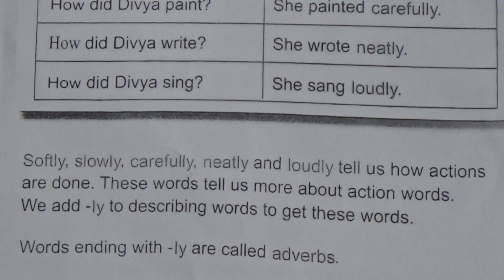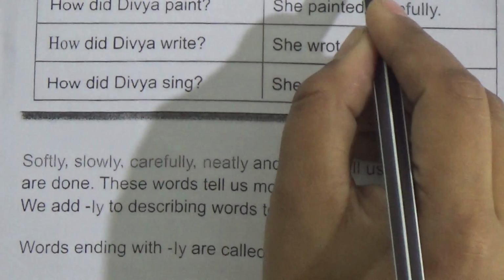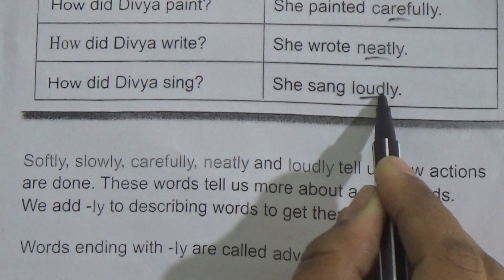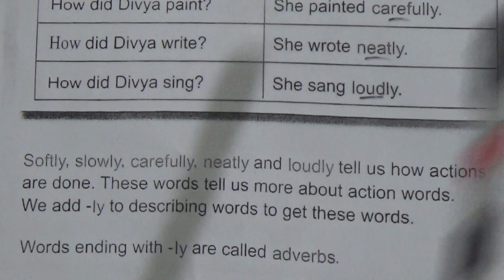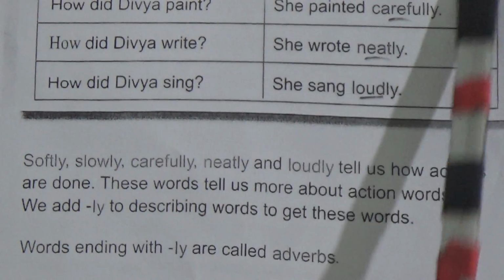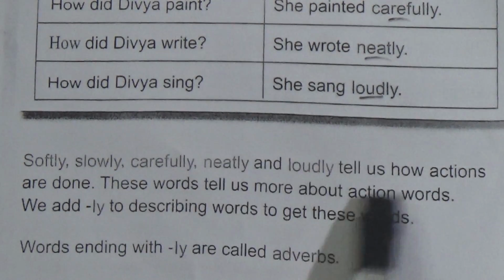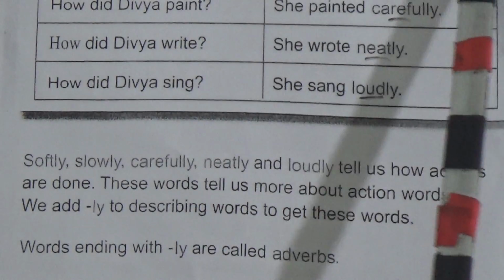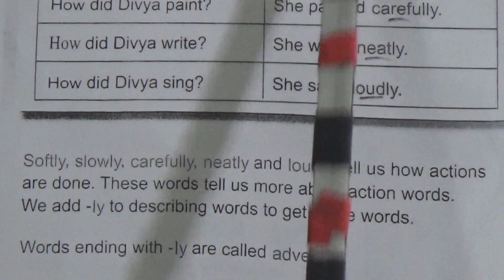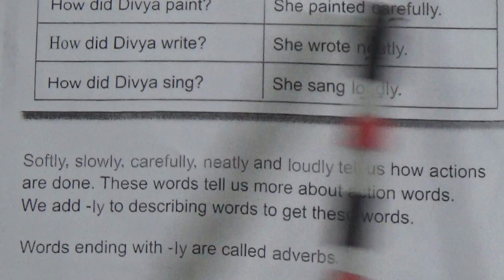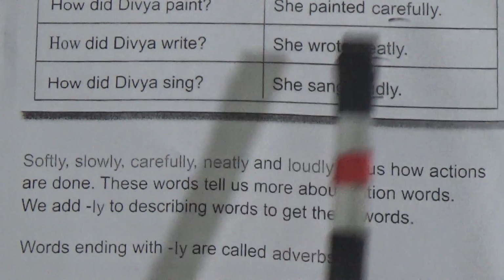Look at the board. Softly, slowly, carefully, neatly and loudly. These tell us how actions are done, like talk softly, walk slowly, painted carefully, wrote neatly and sang loudly.